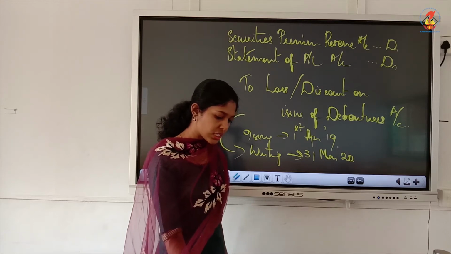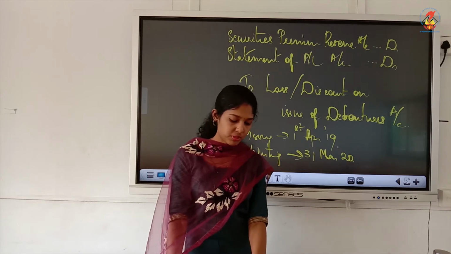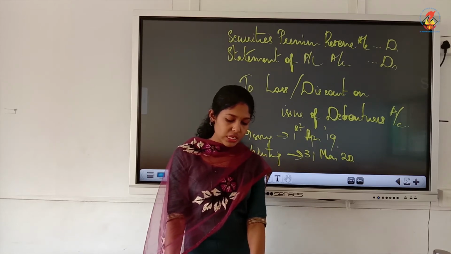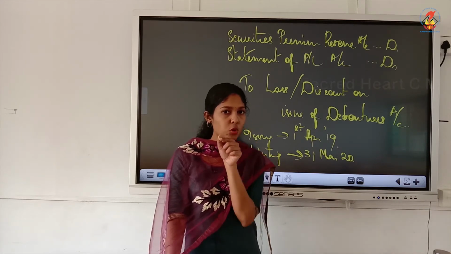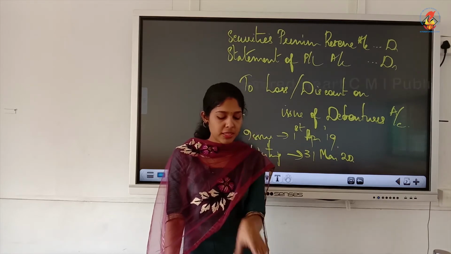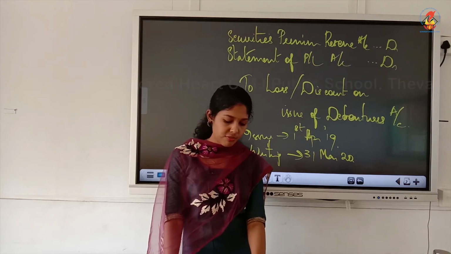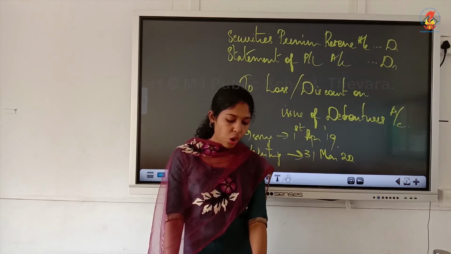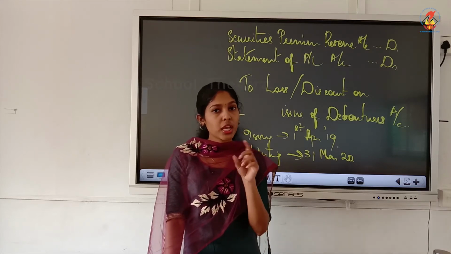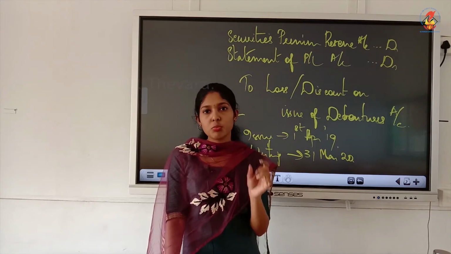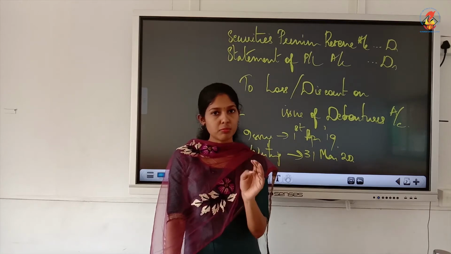We will work out illustration number 38, page number 9.43. On 1st April 2019 they issued 1000 debentures, that is the number. If it is the amount they will write the rupee symbol, so rupee 1000 would be there. This is the number: 1000, 9% debentures of 200 each, that is the face value, at a discount of 5%. So, we are issuing at a discount. Which account must you open immediately? You must open the discount on issue of debentures account, and that must be debited.